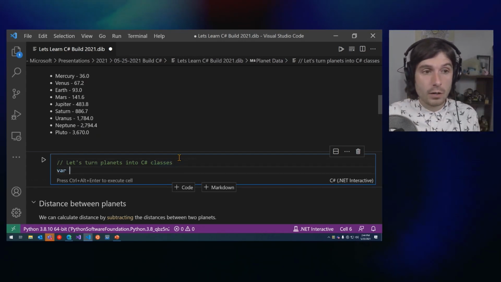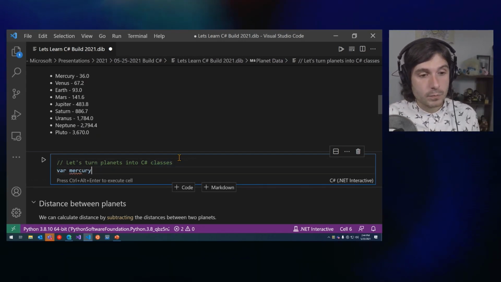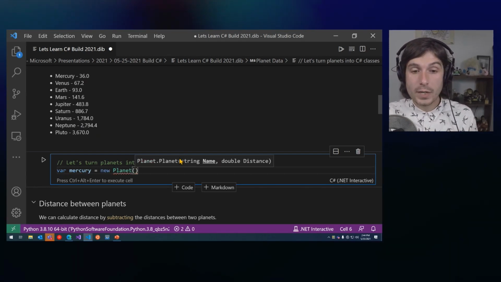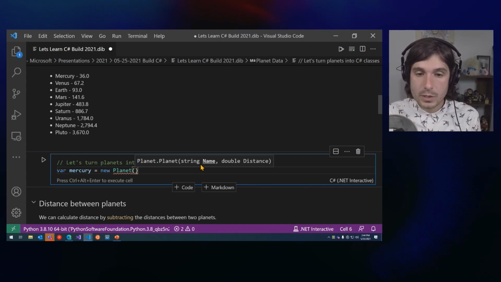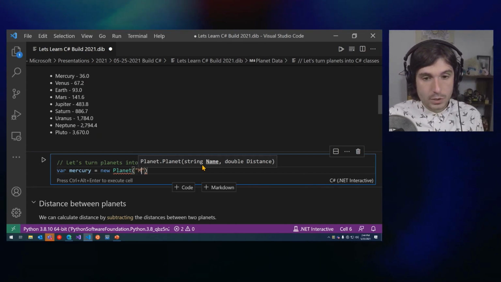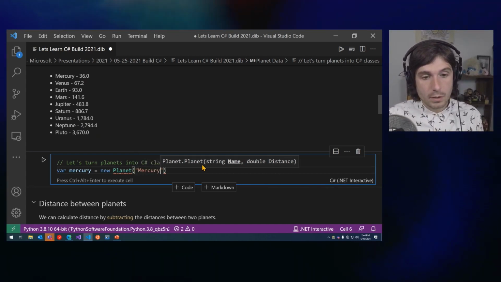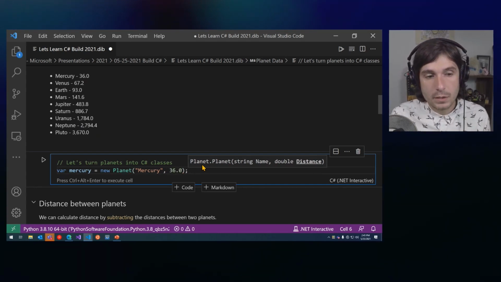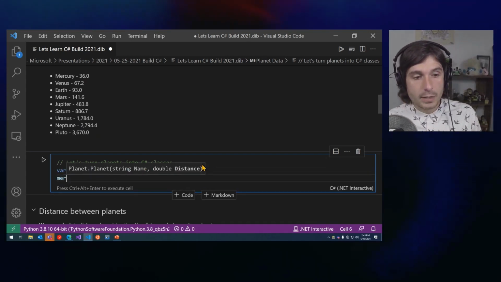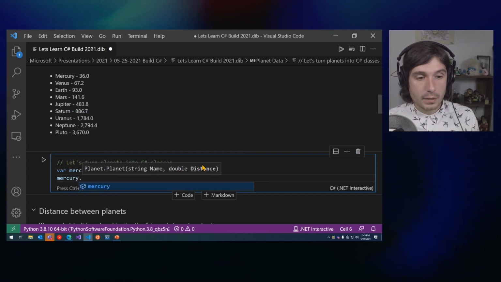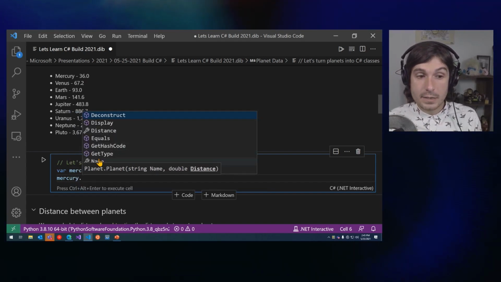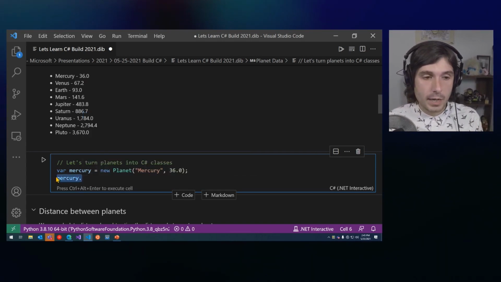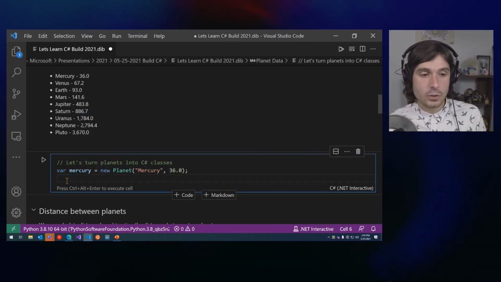So I'm going to say var mercury equals new Planet. And here we can see that it gives me IntelliSense. So it tells me that I need to put in name, which is going to be Mercury, and then the distance, which is 36.0. Perfect. Now I can go ahead and say mercury dot, and I get that distance and name, which is really, really cool. So I get that IntelliSense. It's showing me what I have access to.